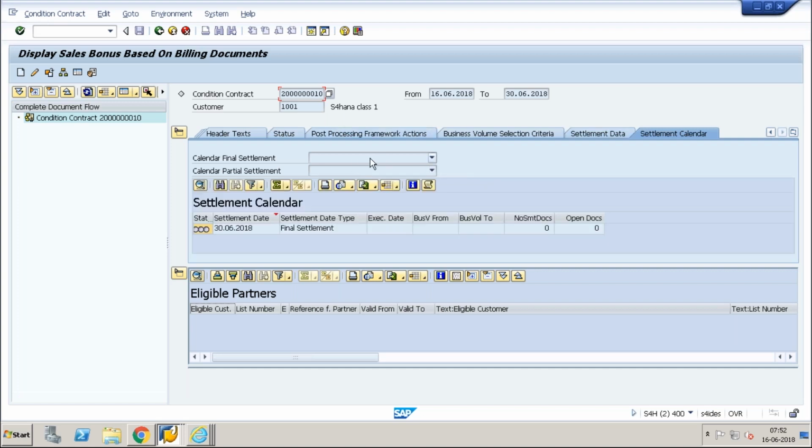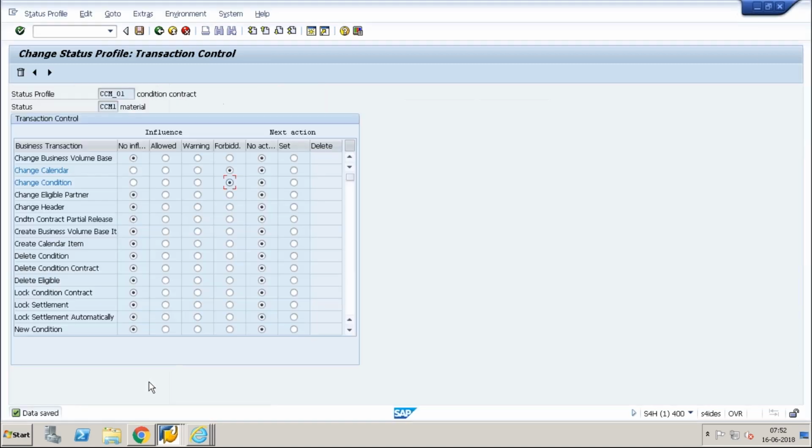You can see it's grayed out. Why is it grayed out? This is because of the status, it's forbidden. So this user status can control my flow. I can control certain things, I can release, or I can lock, or I can say forward doing the transactions. So this is how the user status will control the flow. System status will be updated based on the flow, but user status will control the flow.